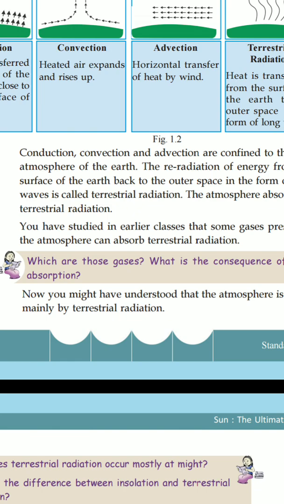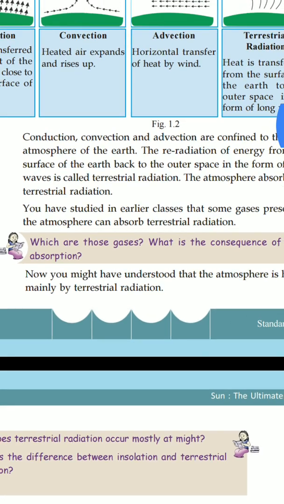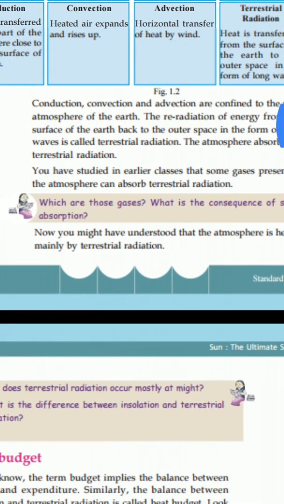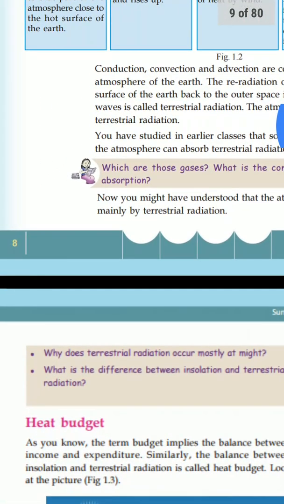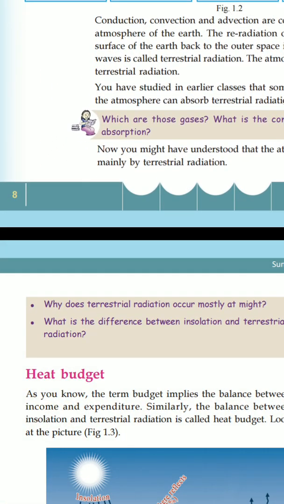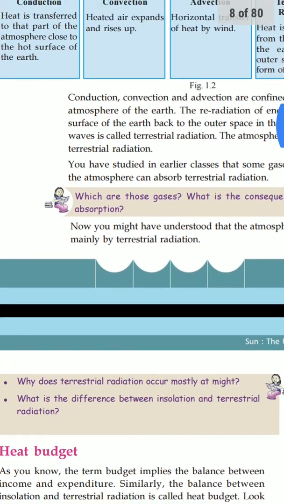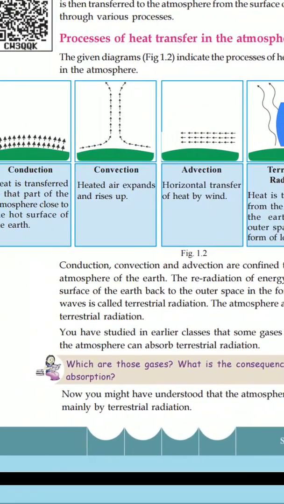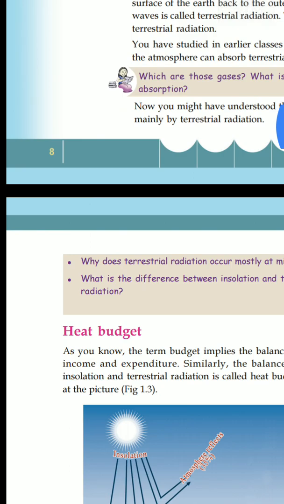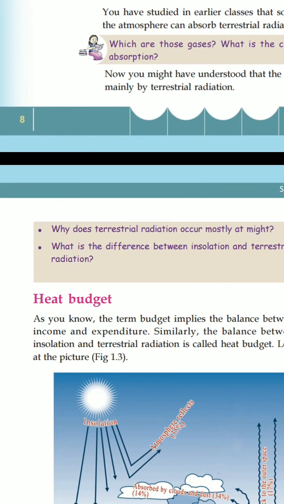One question: why does terrestrial radiation occur mostly at night? You have to answer why it takes place during the night time.